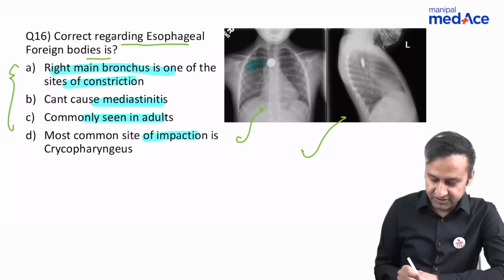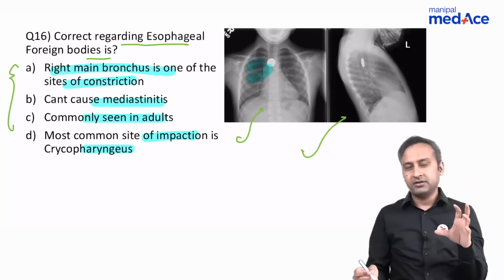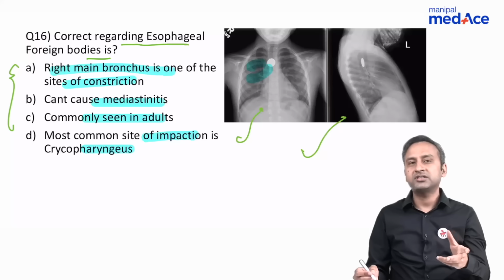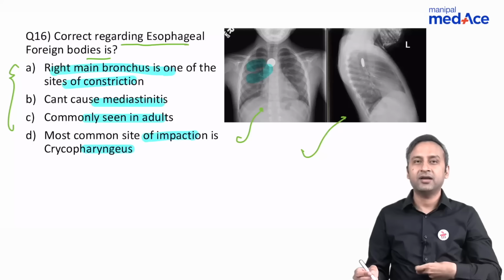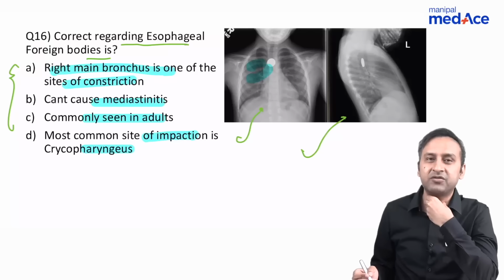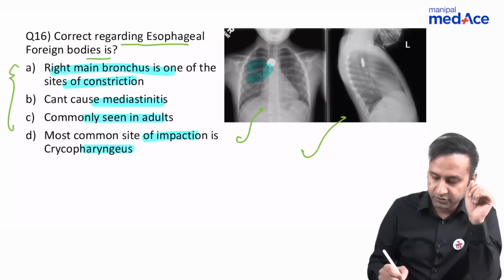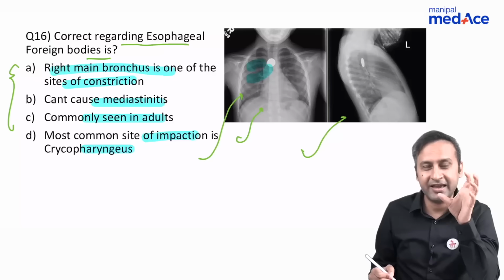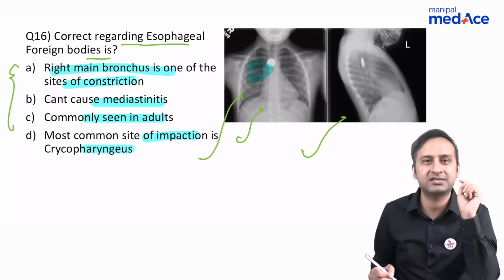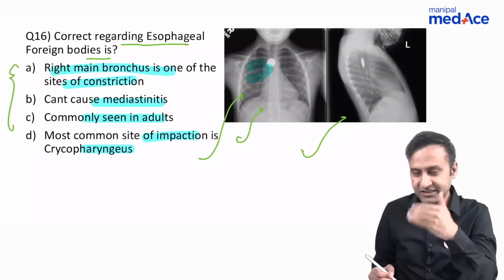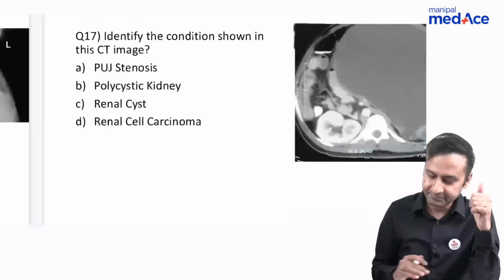Most common site of impaction is cricopharyngeus. Yes, that's correct. You can even see that if you just recall your images of foreign bodies, all the foreign bodies in the esophagus were located here. You won't have seen any foreign body anywhere else. Why? Because this is the most common site of impaction. Cricopharyngeus is the narrowest part. So even if you don't know much about the options, take the help from this image. Every time you get an image, every time the examiner is giving you something, there is a reason why he's giving you this. In this particular case, just because he gave you this image, it helped you in ruling out a few of the options.